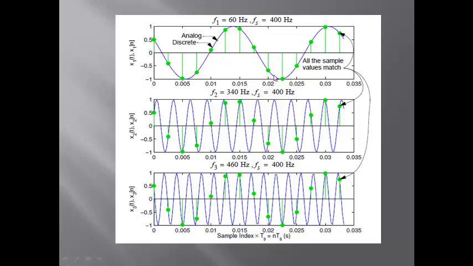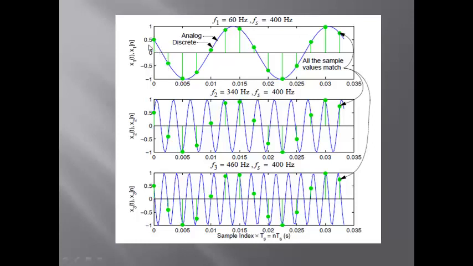Now let us take the samples from these three waveforms. These three are the waveforms, a low frequency, another higher frequency. So we are taking samples at a rate of 400 hertz. That means 1 divided by 400 will be equal to 0.0025 seconds. So 0.0025 seconds is the time period for every sample. Once in 0.0025 seconds, we are taking a sample.